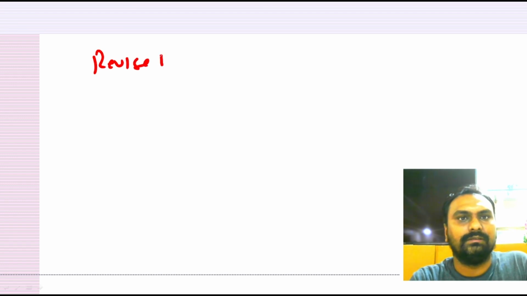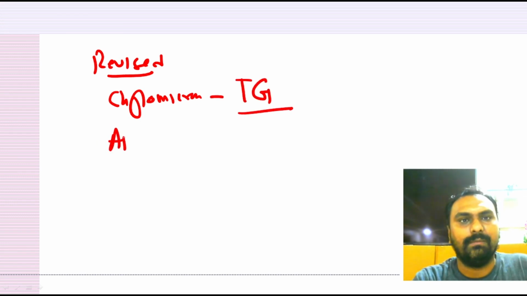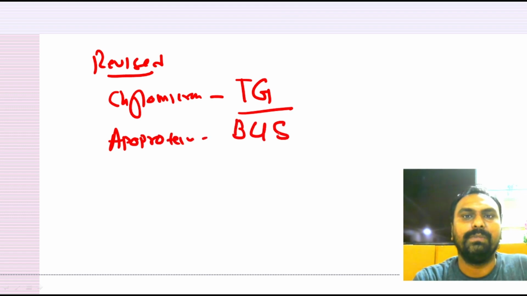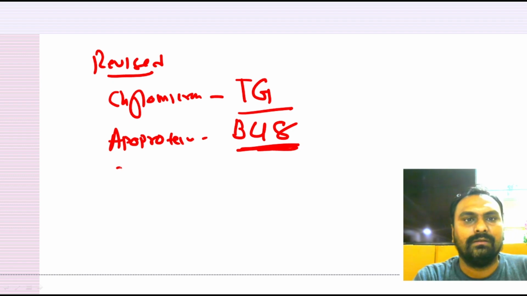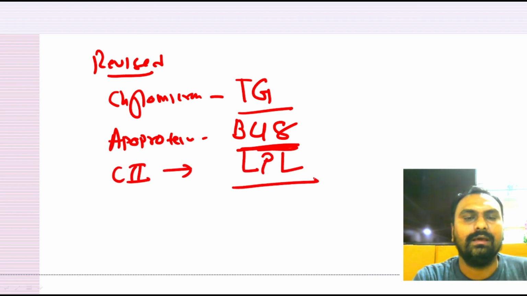If I revise in short, the major lipid present in chylomicron is triglyceride. The major apoprotein present in chylomicron is ApoB48. The role of ApoC2 is activation of lipoprotein lipase.